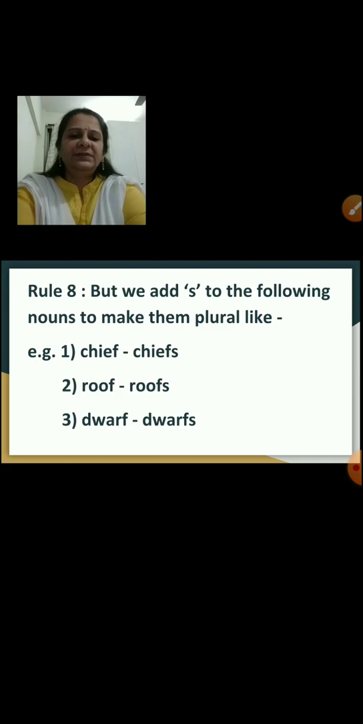Rule number 8. But we add S to the following nouns to make them plural. Here you just add S. Chief becomes chiefs. Roof, add S, it becomes roofs. Dwarf, add S, it becomes dwarfs.